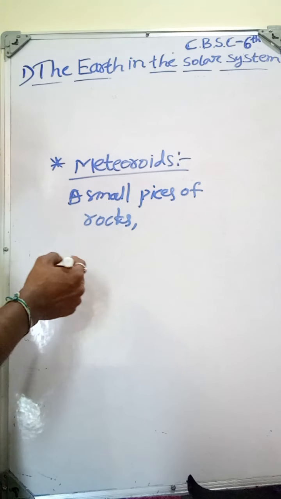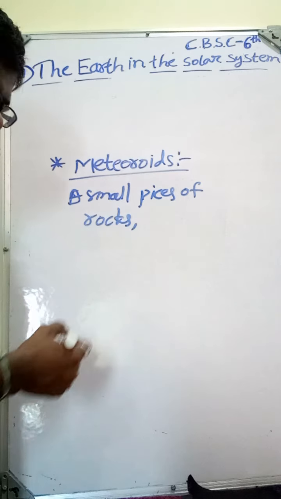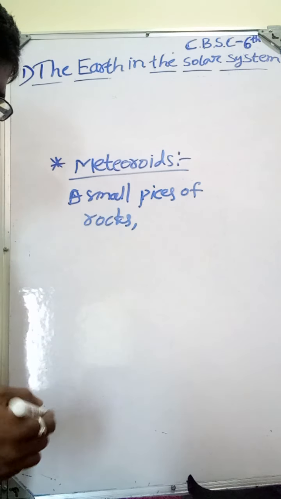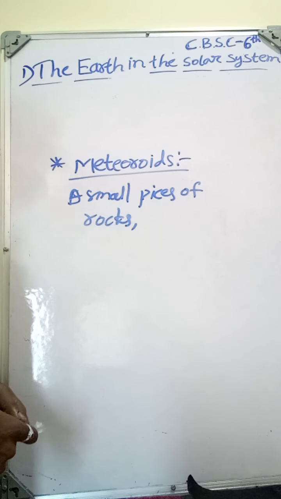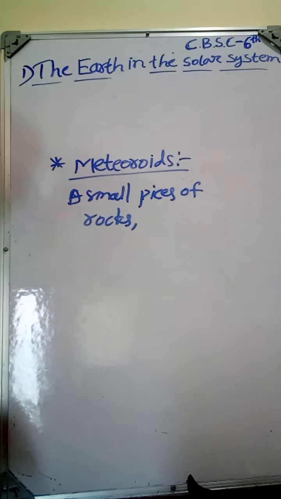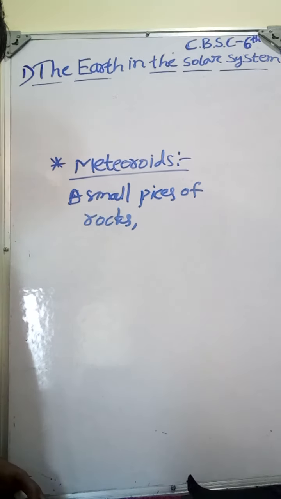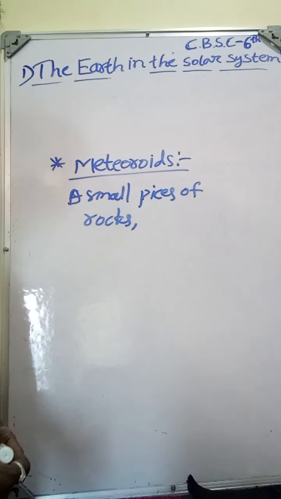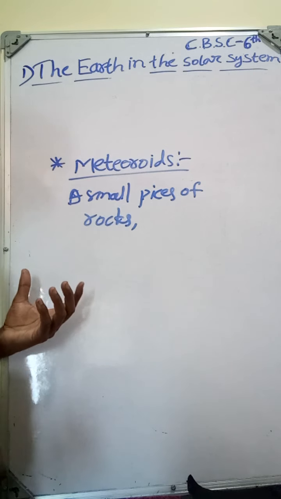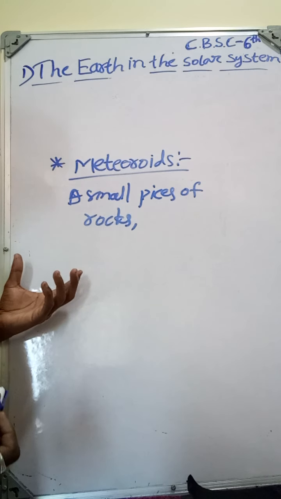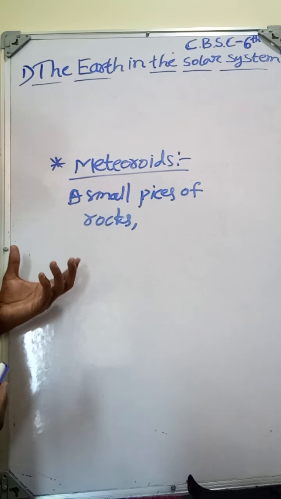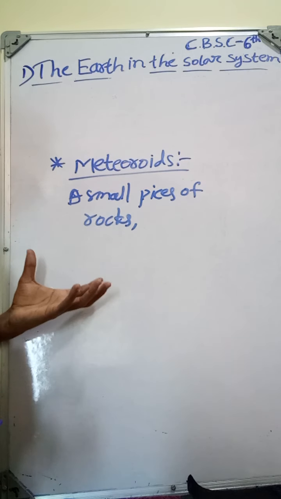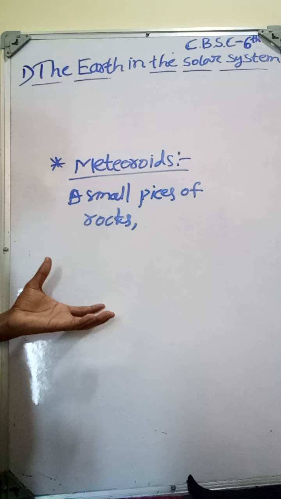These meteoroids are very small, and sometimes, with force and gases from the Sun, they come very forcefully and drop on our planet Earth.